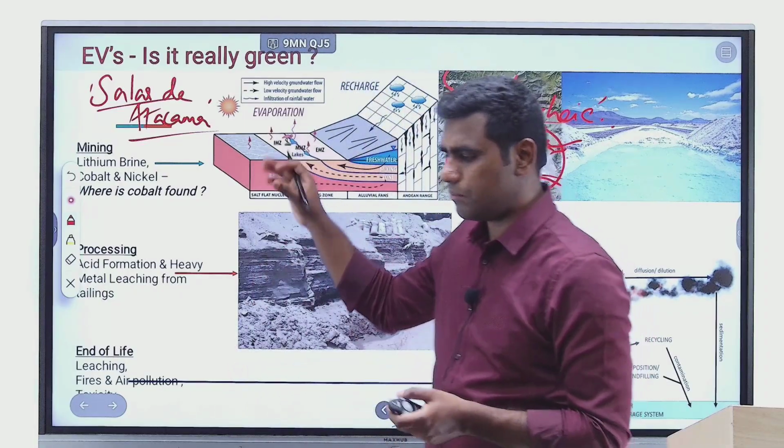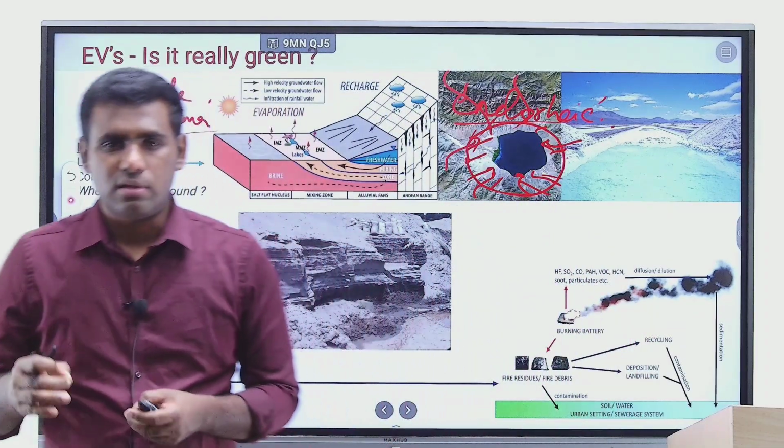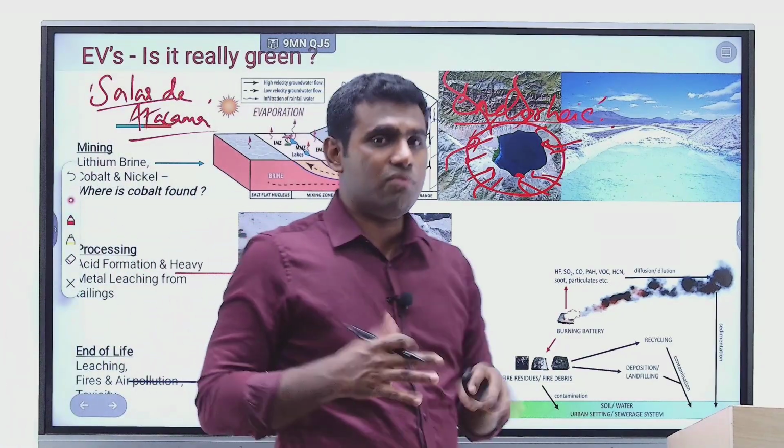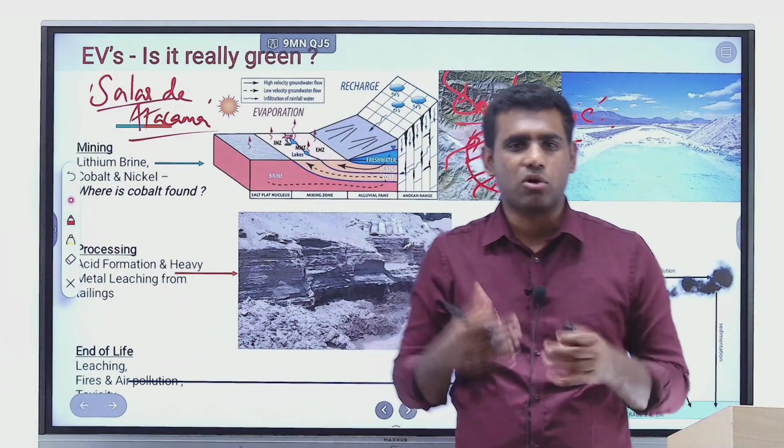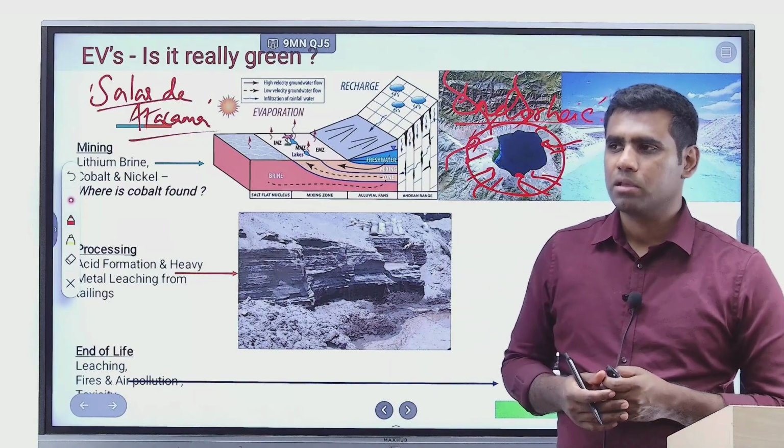So cobalt in suitable quantities is desirable for the human body, but in excess quantities, it becomes toxic and damaging to the human body, right?